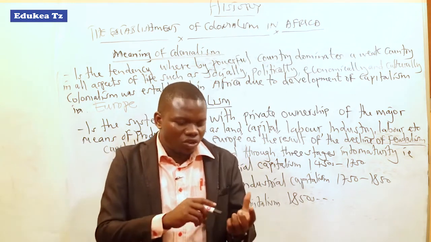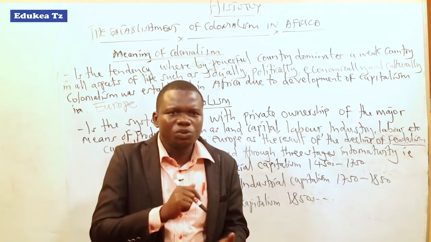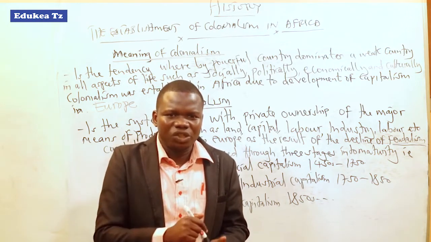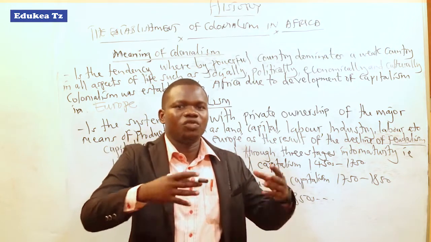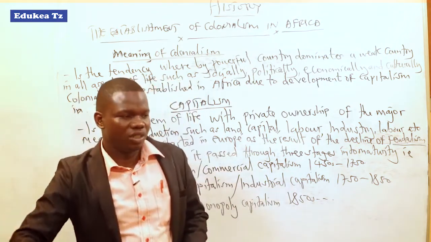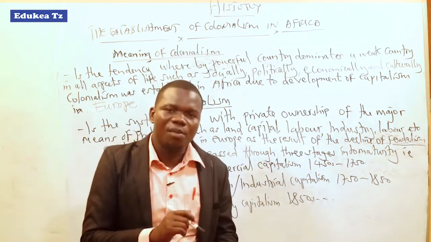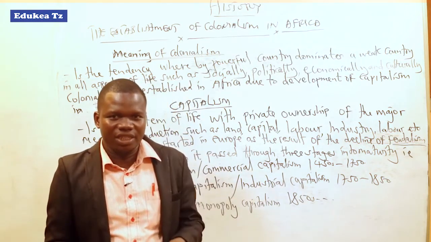How could they get raw materials? How could they get areas for investment, cheap labor, areas for settlement, as well as markets? So they moved into groups and went into various parts of the world, including Africa, America, and Asia, so that they could get those demands.